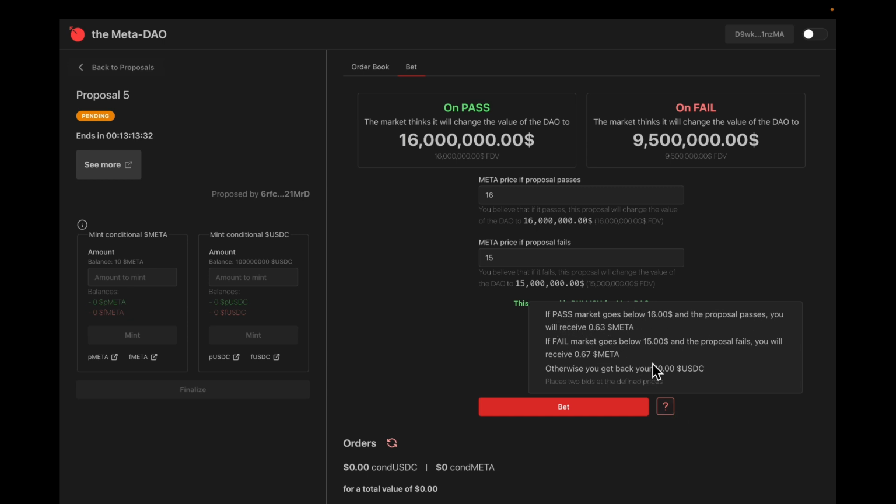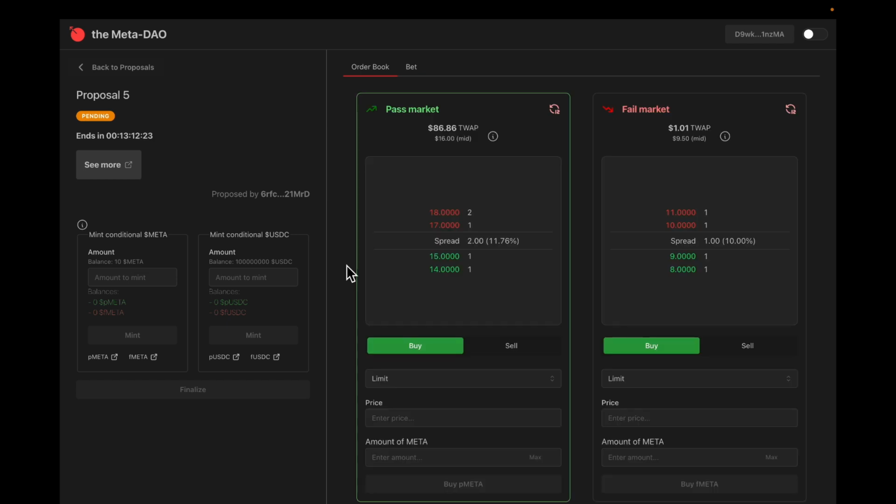There you go. All right, so let's say you want to trade in the markets. What do you have to do? Well, if you want to sell Meta, you have to have Meta to begin with. So if you don't have Meta because you didn't take part in the airdrop or whatever, then you're out of luck. But you can buy some and then trade in the next proposal. Here we have the option to mint conditional USDC.